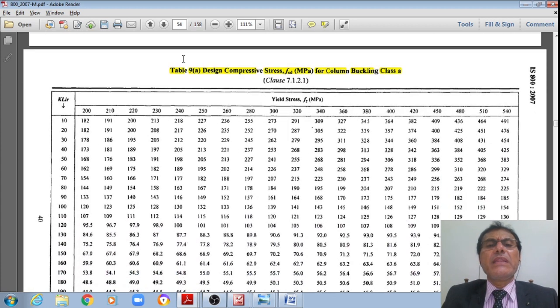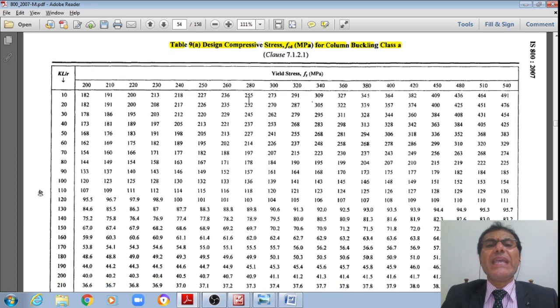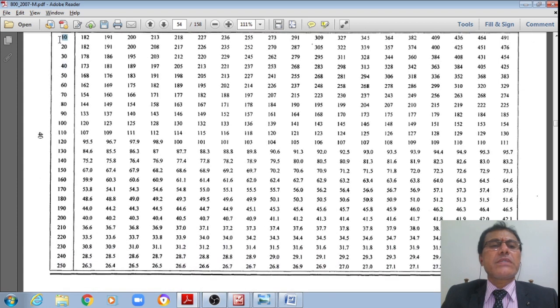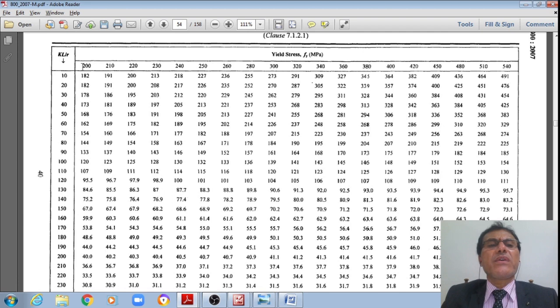Alternatively, table 9A gives the design compressive stress fcd directly in N/mm² for column buckling class A, in terms of slenderness ratios from 10 to 250 and for fy from 200 to 540.